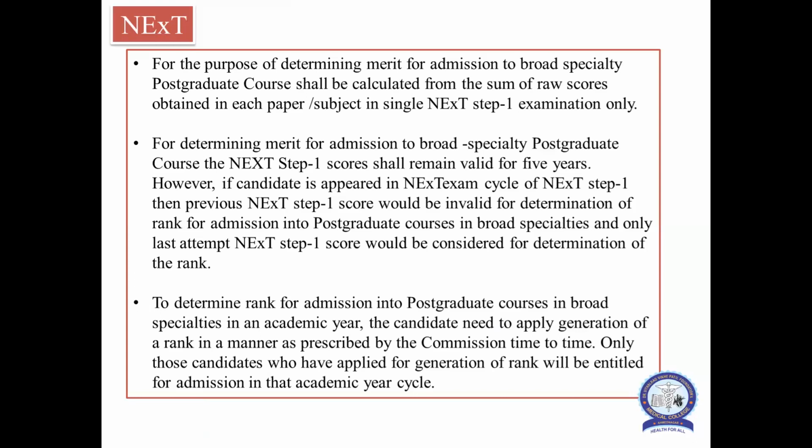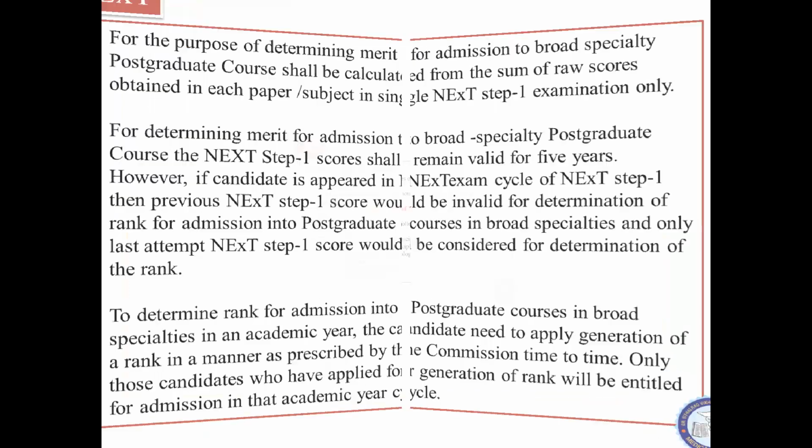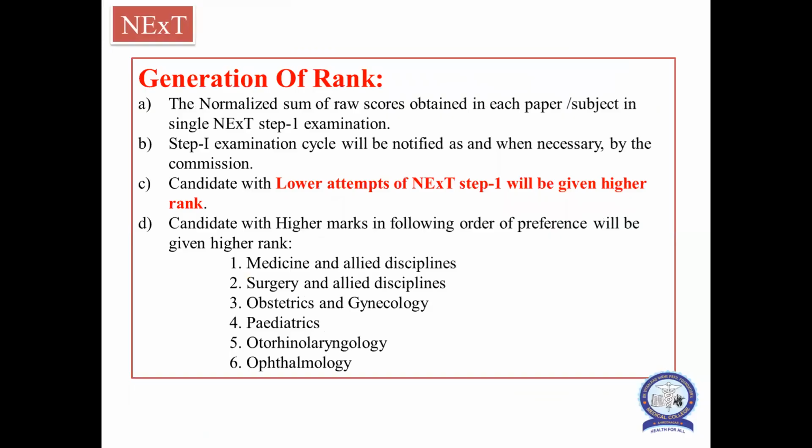To determine the rank for admission into PG courses in broad specialties in an academic year, the candidate needs to apply for generation of rank in the manner prescribed by the commission from time to time. If any candidate has given NEXT 1 and NEXT 2 exams and has not applied for the generation of rank, he is not eligible for admission to the postgraduate course. So he has to again apply for generation of rank to get PG admission. This is very important. How is the rank generated?